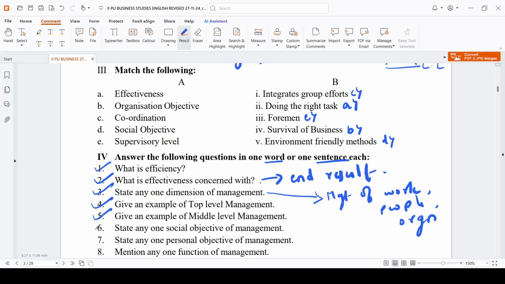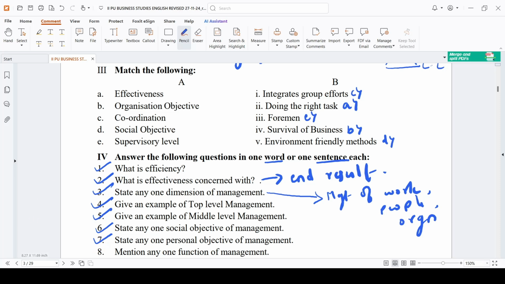Any one social objective. I told you the different social objectives which help for the development of the society. You have to provide employment, use environmental friendly methods of production, and build hospitals, crèches and all those things. Personal objectives of the management: you have to fulfill the financial needs of the employees, satisfy the social needs and the higher level needs of the employees. You have to give promotions, salaries and incentives. These all come under the personal objectives of the management.